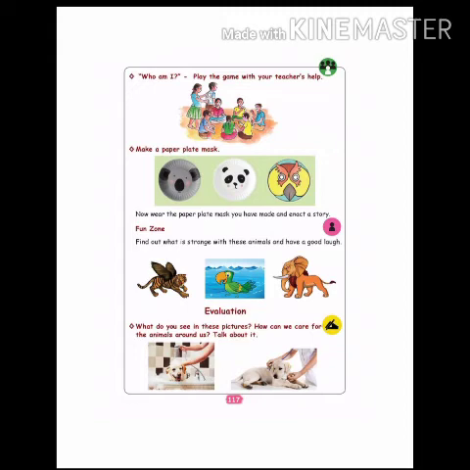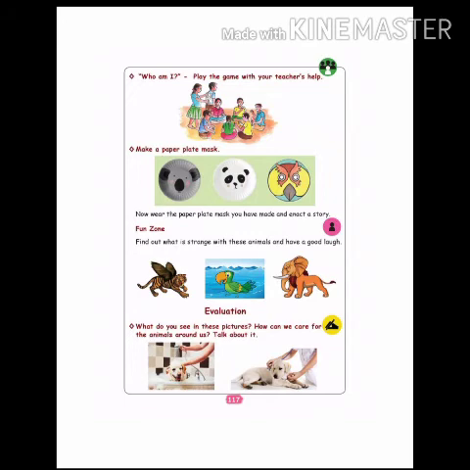Make a paper plate mask. With the paper plate, you can draw different masks like this, which is shown in the picture. Now, wear the paper plate mask. You have made an enchanted story. Now, you have to wear this mask and you must tell a story. I am an owl. I have a big eye. I can fly during night time. Okay, like that you must say 3 sentences or 2 sentences about what you have done. Okay, next one.